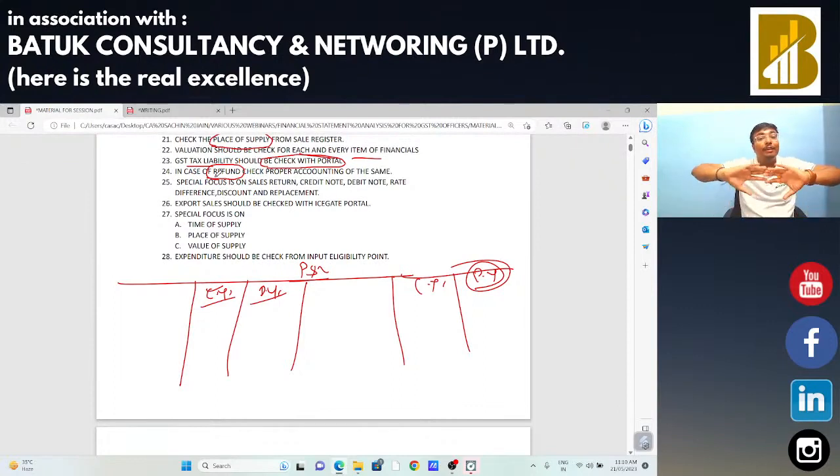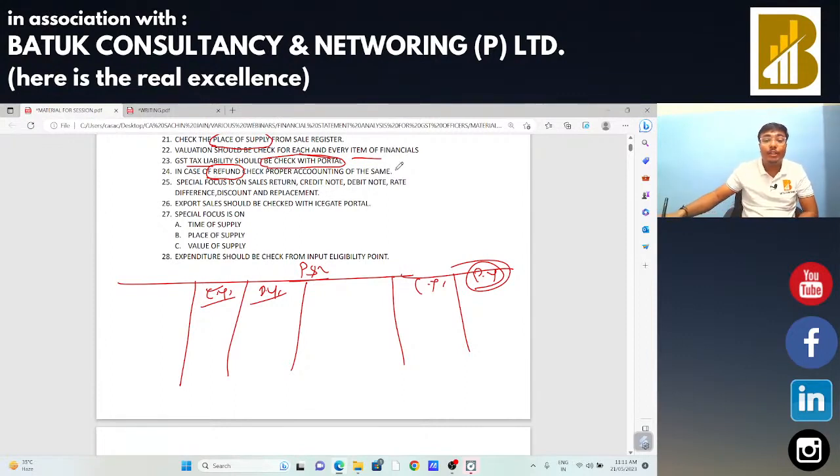Suppose he has demanded a refund amounting to 4 lakh rupees. The departmental authority has allotted only 3 lakh rupees. In that case, we need to check that proper accounting has been done. Also, at the time of audit, we need to check that जो रिफंड की कैलकुलेशन है, it is perfect. ओके, कई बार क्या होता है, हो सकता है कि डिपार्टमेंटल अथॉरिटी ने कुछ मिस हो गया हो या फिर कैलकुलेशन में कुछ दिक्कत हुई हो.